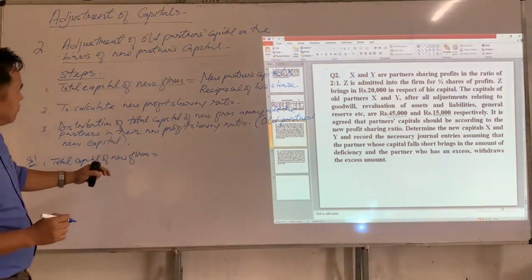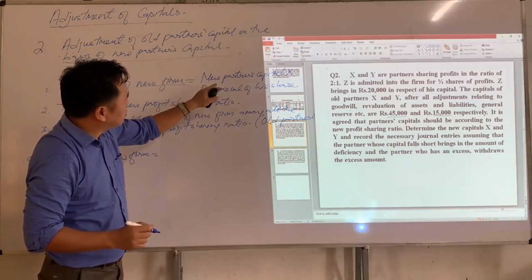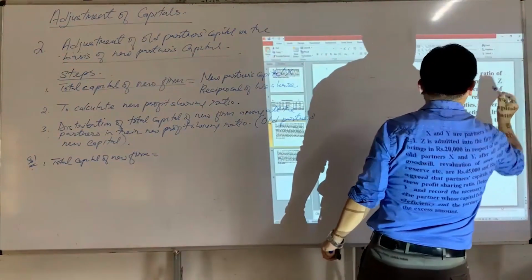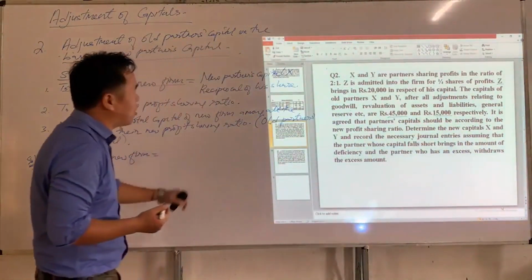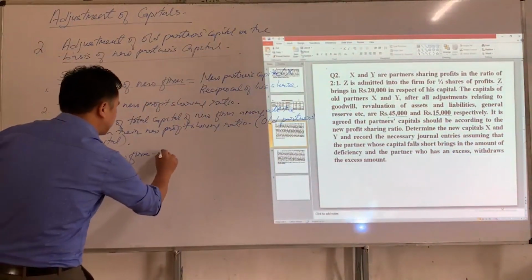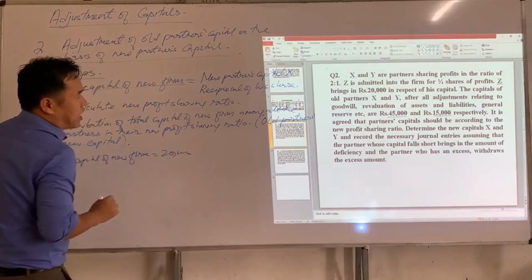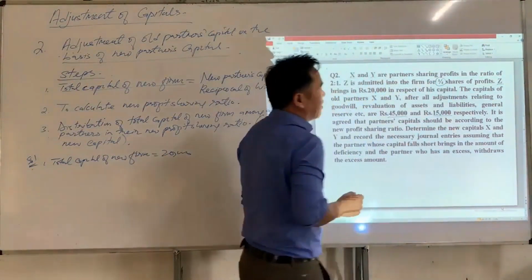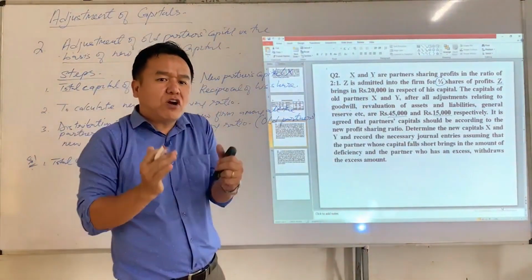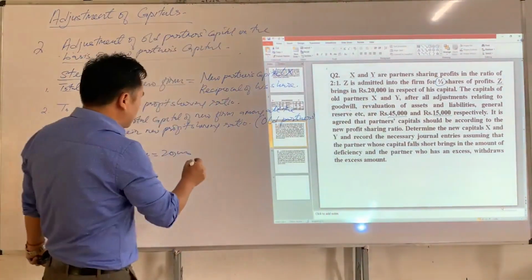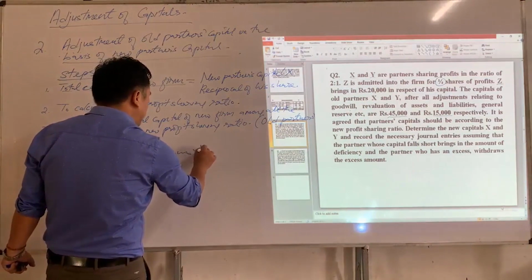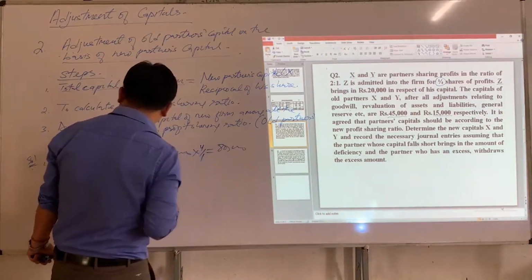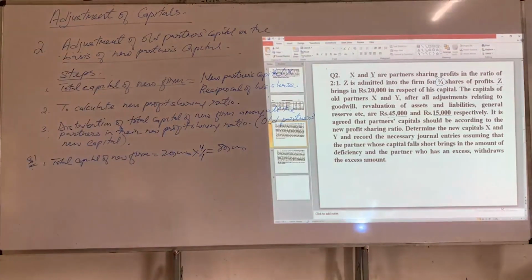So what is total capital of new firm? Total capital of new firm is equal to new partner's capital. Now what is new partner's capital? That is Z's capital, and he has brought rupees 20,000 as his capital. And what is his share of profit? His share of profit is 1/4. And what is reciprocal of 1/4? The reciprocal of 1 by 4 will be 4 by 1. So how much we get? Yes, 80,000. So 80,000 is total capital of new firm.